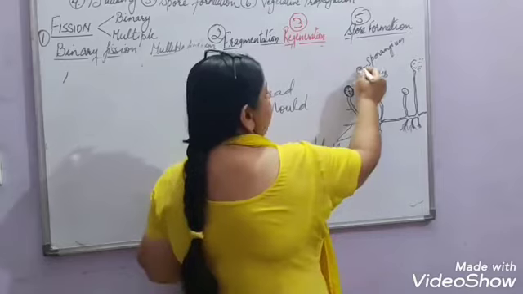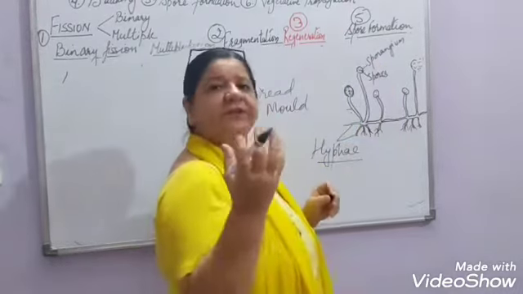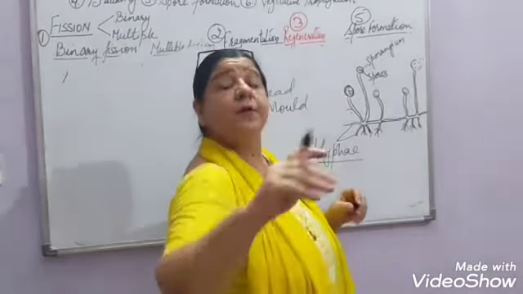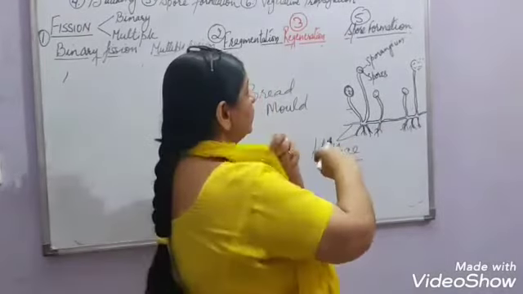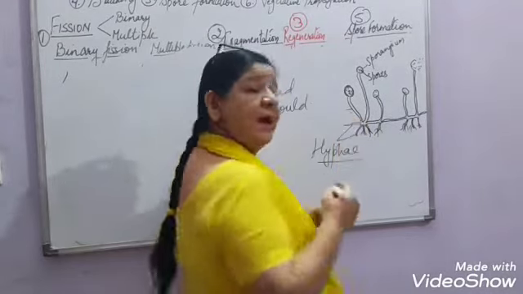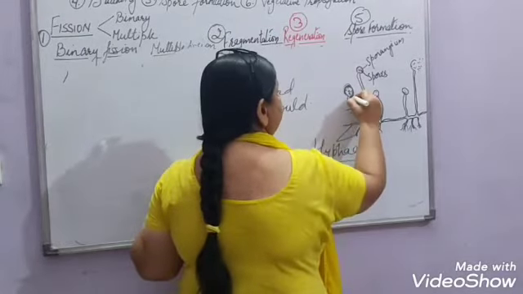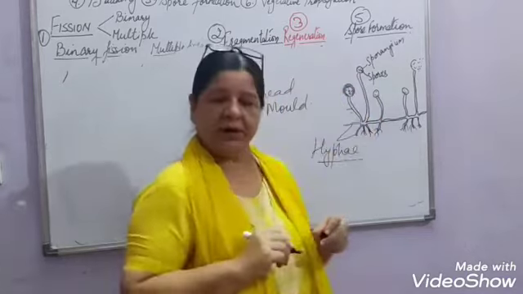This round part is known as the sporangium, in which the spores are present. These spores, you can say, are the seeds from which new hyphae will grow. So during unfavorable conditions, this sporangium also develops a cyst wall or a protective wall around it.